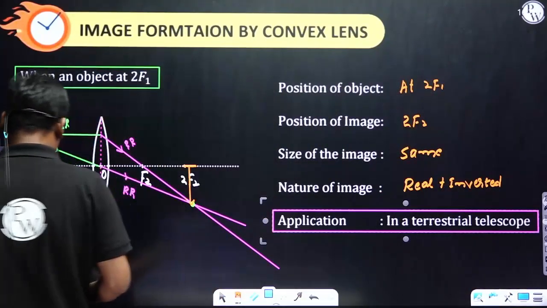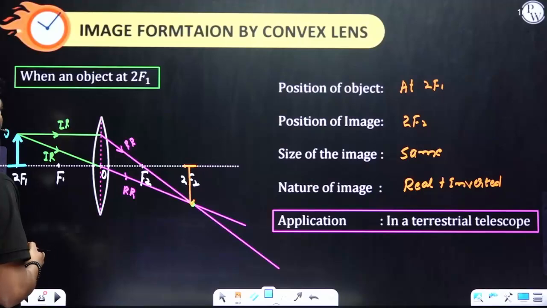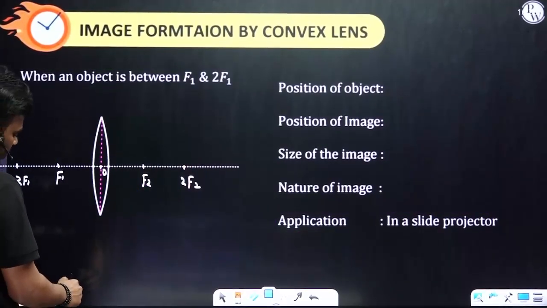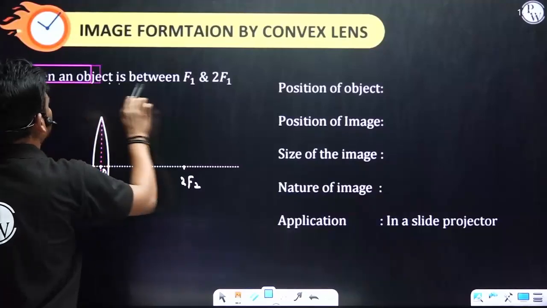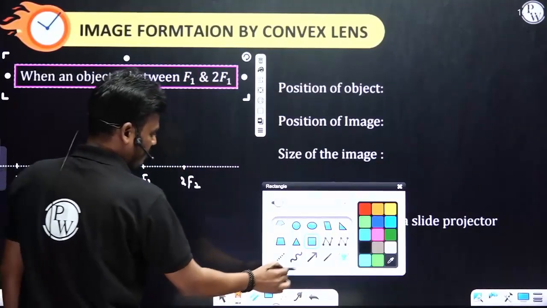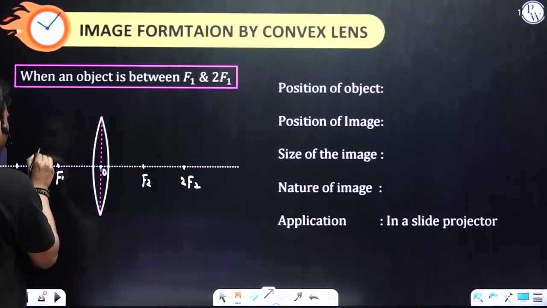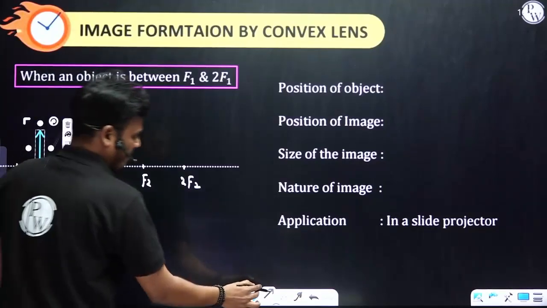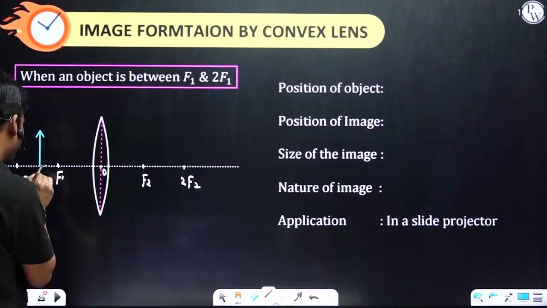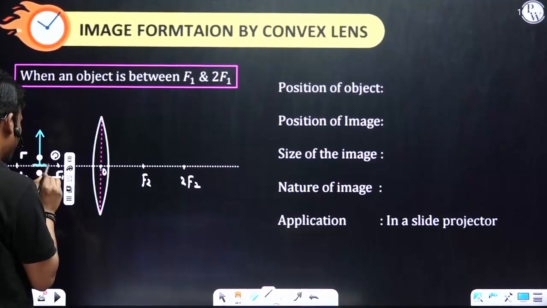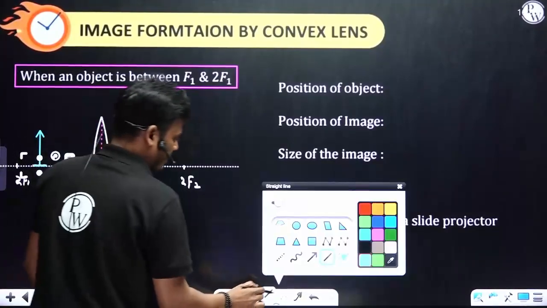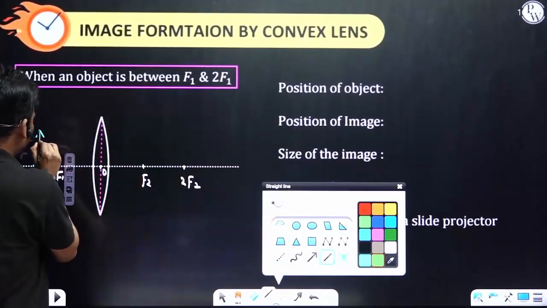Okay, the next position of the object is between 2f1 and f1. Two incident rays we have to consider.